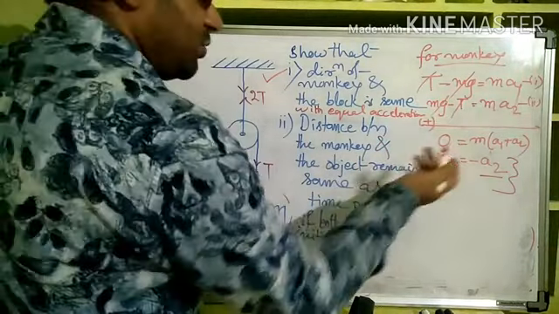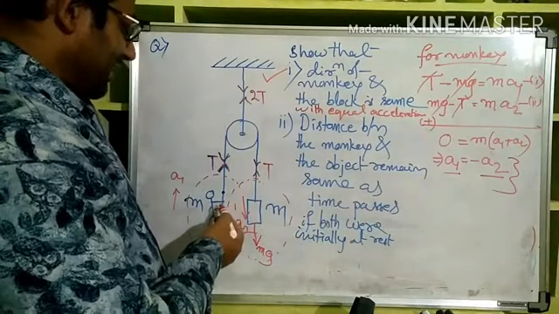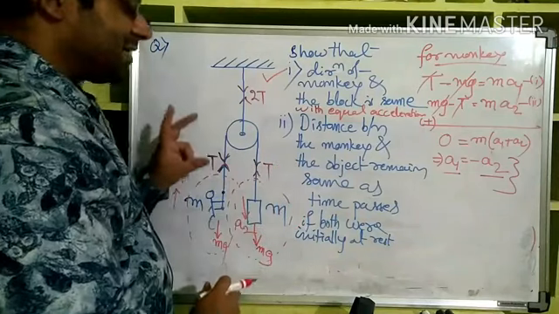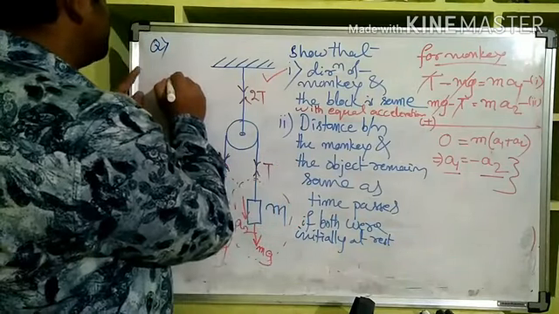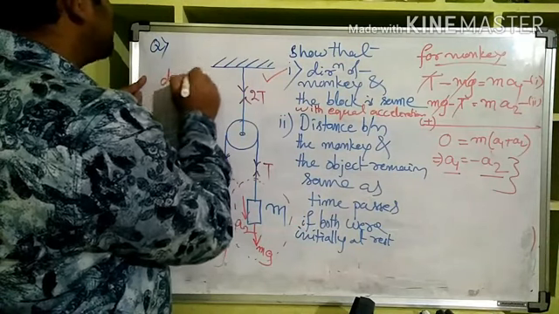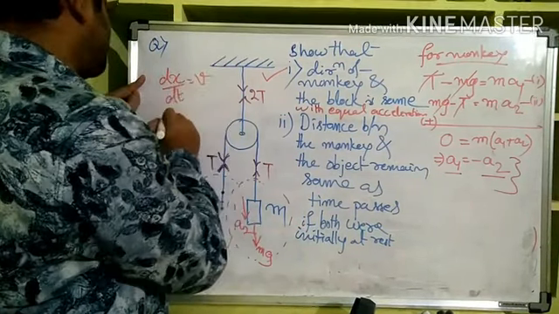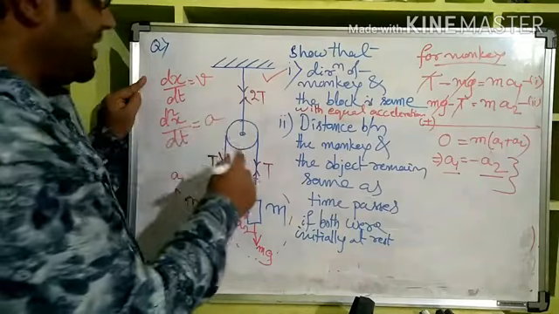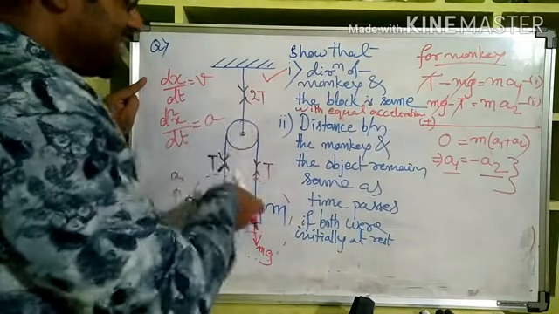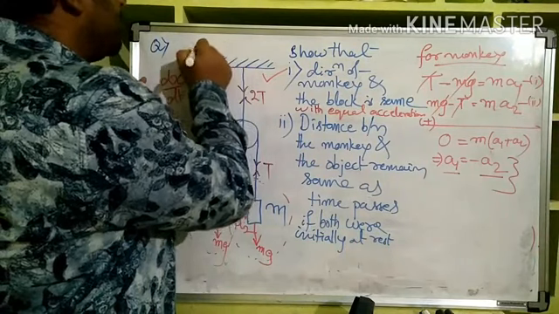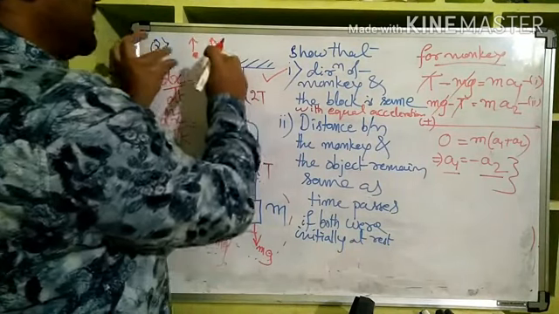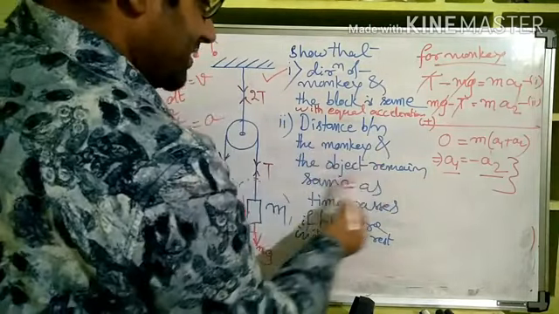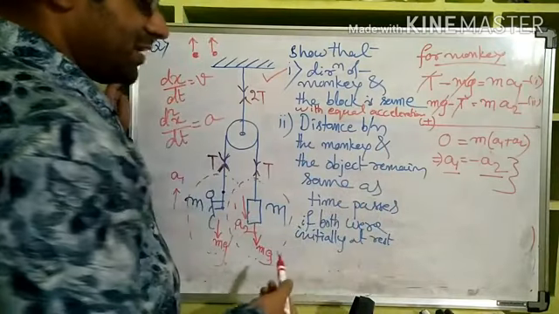Now from this only we can analytically prove that if the monkey and the block both are moving with the same acceleration towards up, that means they are traveling the same distance in the same time, because if distance is x, then dx by dt is v, and you know that d square x by dt square, differentiate the same thing again with respect to time, is a. If a is same, with the same time, same distance is traveled by both. Now there are 2 points. If both are moving with the same acceleration, same velocity, everything, then the distance between them will never change, right? That is the second thing. Distance between the monkey and the object remains same as time passes if both were initially at rest.